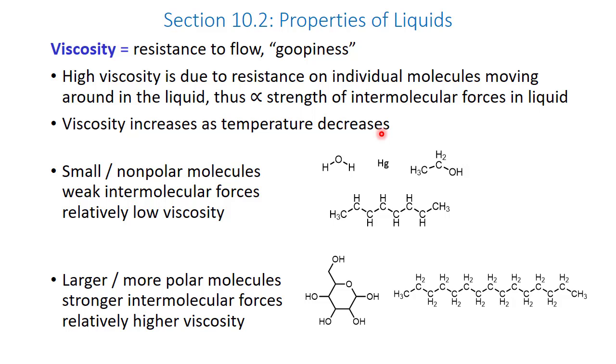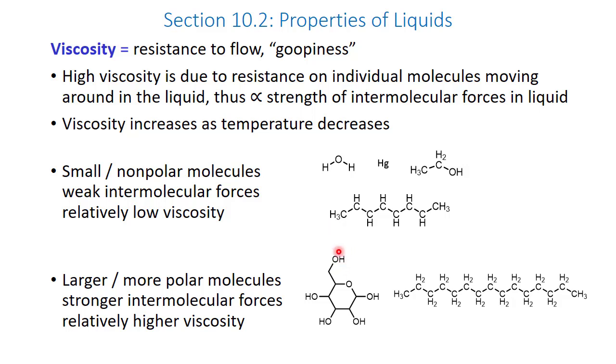When looking at chemical structures and thinking about viscosity, small molecules are generally low viscosity. So here I'm showing water, mercury, and methanol. In terms of larger molecules, nonpolar molecules are going to have weaker intermolecular forces. And so, with all other factors equal, the more nonpolar molecule is going to have the lowest viscosity. Here I'm comparing two similar nonpolar molecules that consist of nothing but carbon and hydrogen chained together. When comparing these two, the smaller molecule is the one that has the lower viscosity.